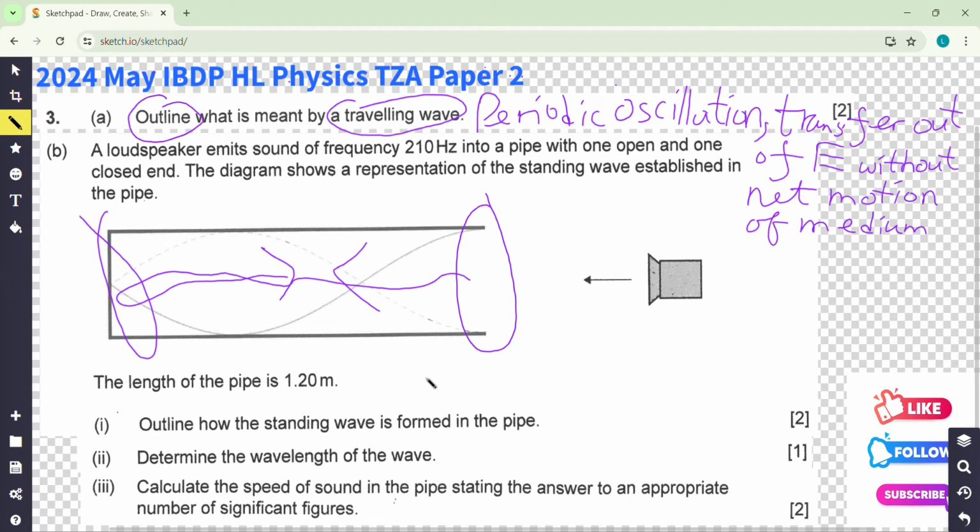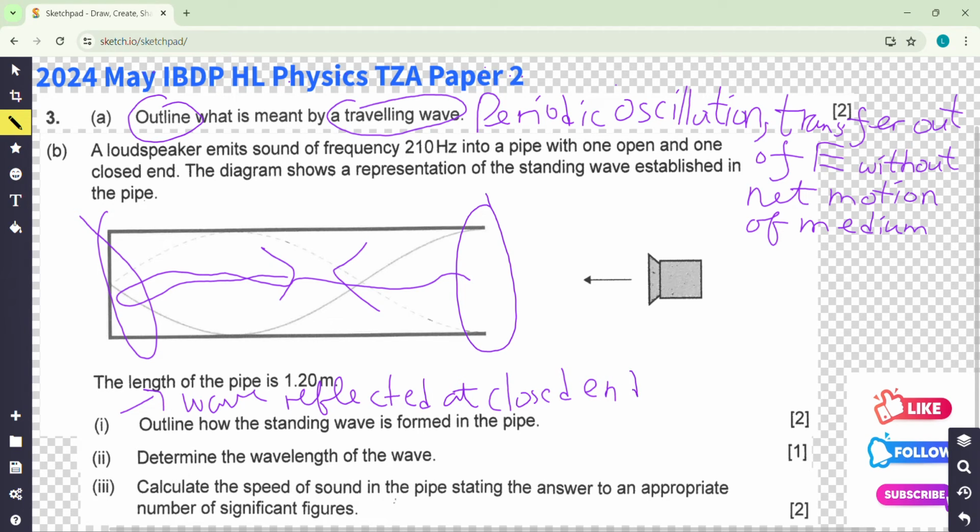So for A, you need to say the wave is reflected at the closed end.